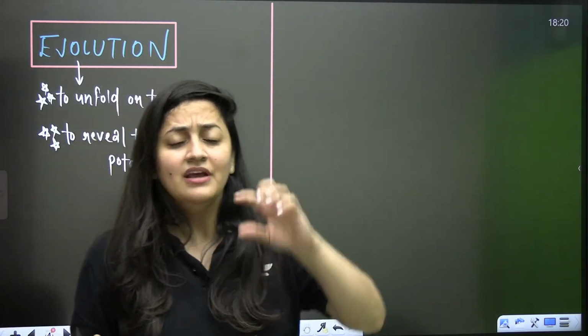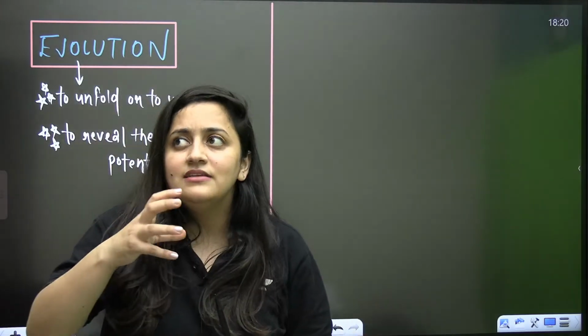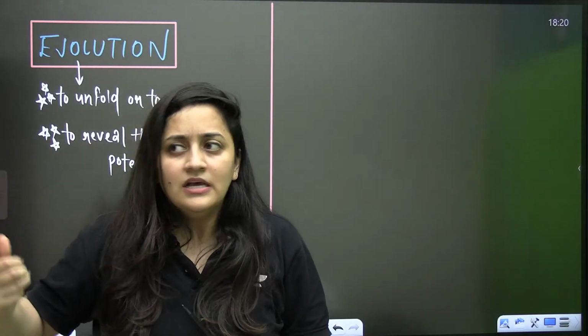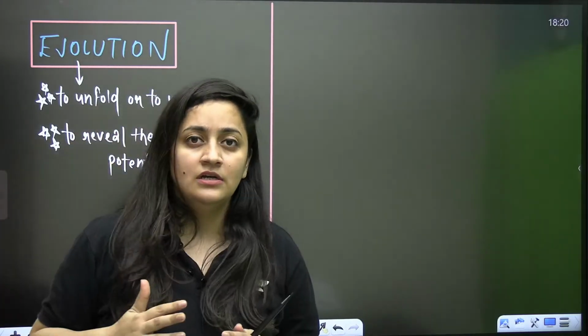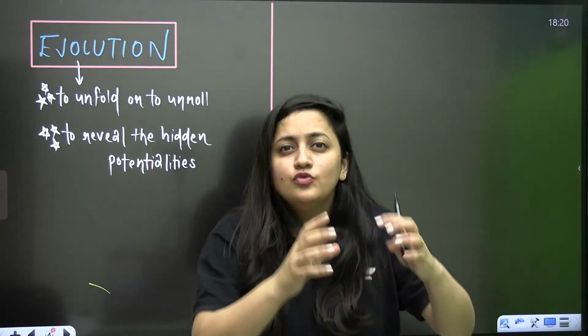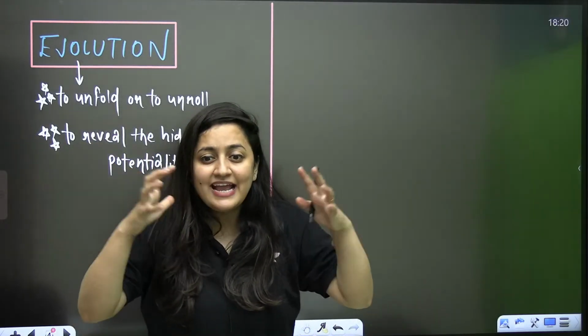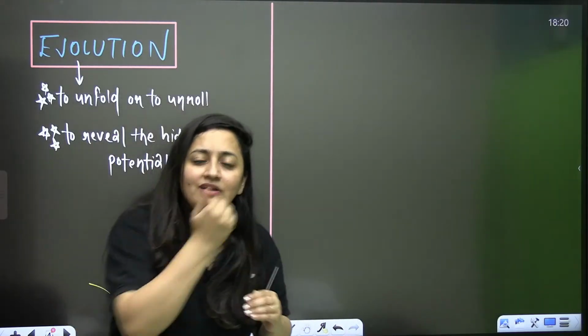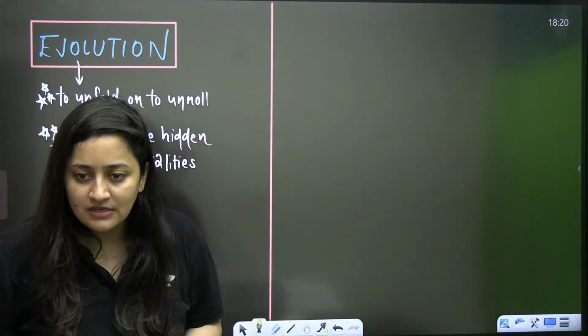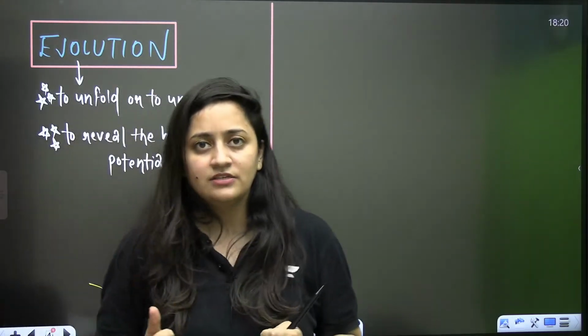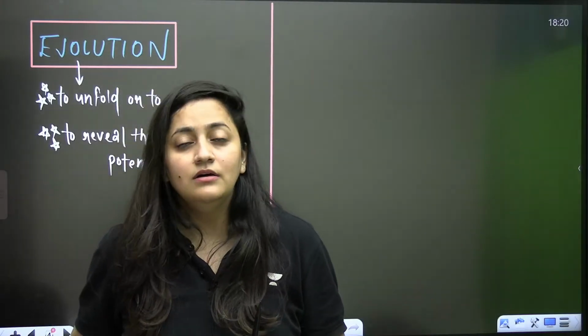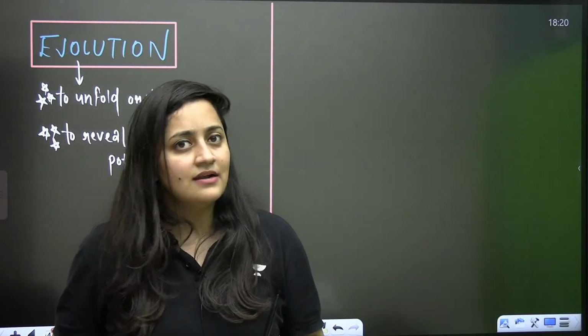As per Darwin, evolution is something slow. Gradual changes accumulate with time and result in the formation of new species. That's what we need to understand in this chapter.